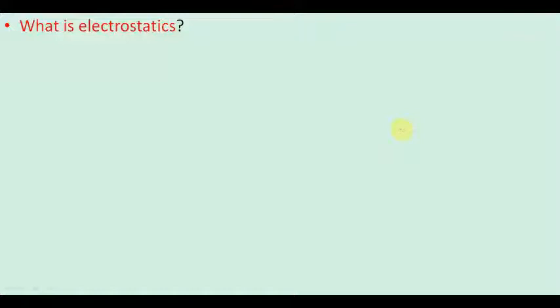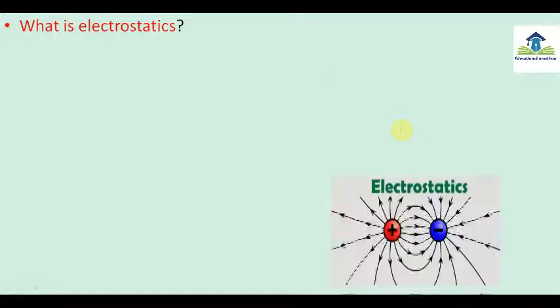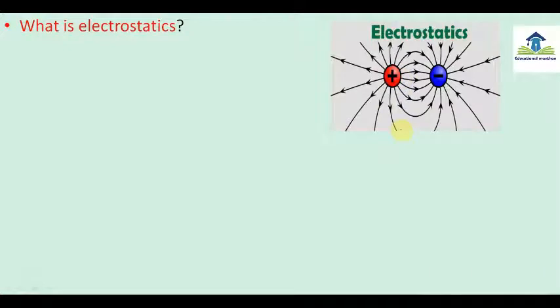Electrostatic means charges are at rest, and this charge is produced due to friction between two bodies. That means when two bodies are rubbed together, friction is produced, and because of that friction, the body gets charge, either positive charge or negative charge. Two types of charge will be produced there.